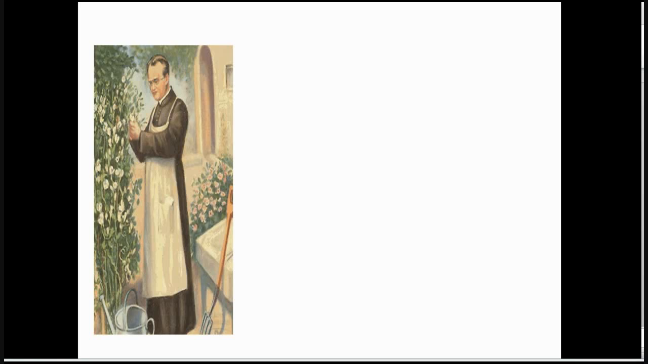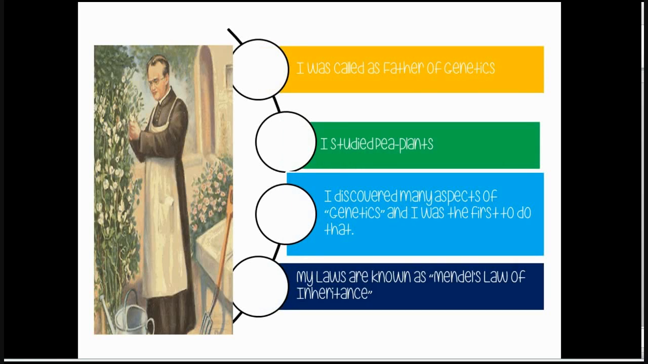Now let us know about Mendel. Mendel was known as the father of genetics. He studied pea plants and also he discovered many aspects of genetics and was the first scientist to do that. Because of him, we know all the information we know today in genetics. The laws which he put forth are known as Mendel's laws of inheritance, which we shall study in this chapter.